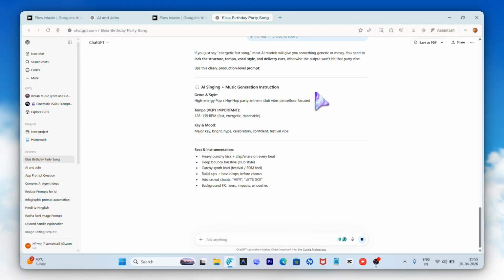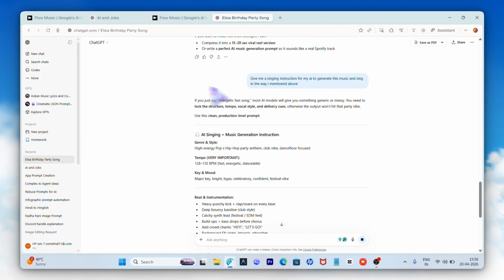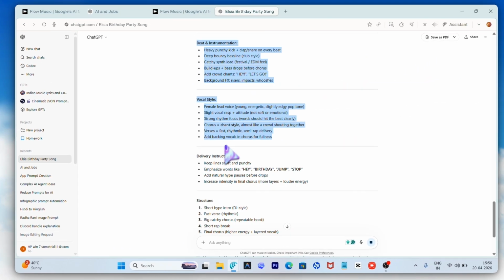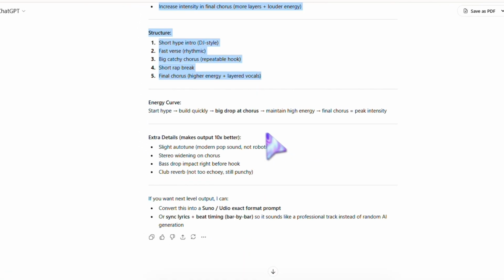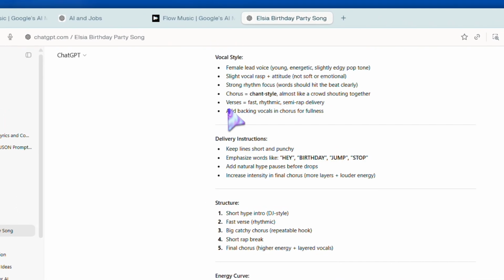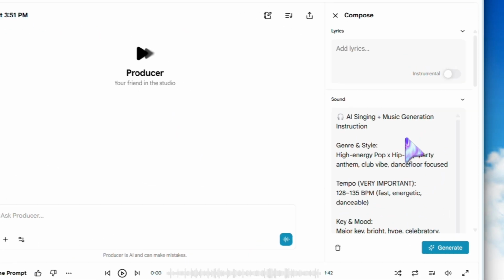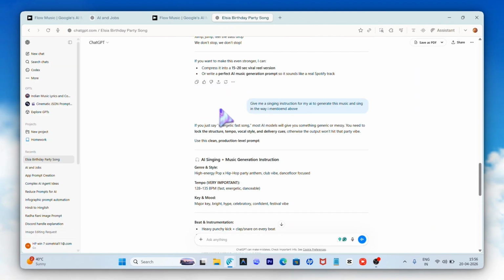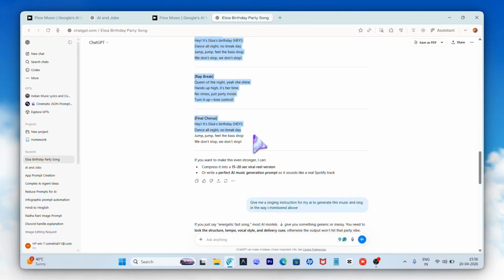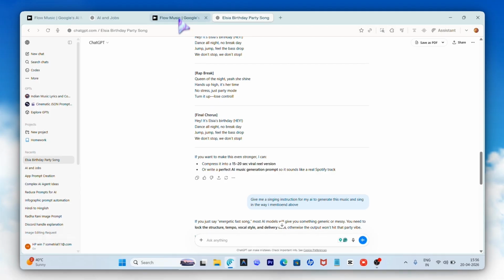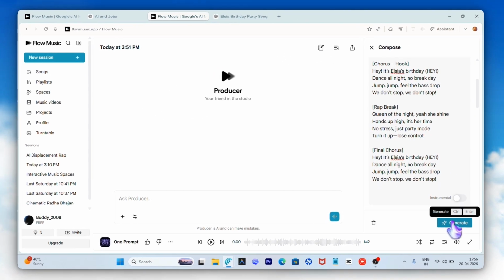So now as you can see, ChatGPT has generated the prompt. So let's copy this. I feel till here it is okay to copy. Just paste your instructions, and in the lyrics tab, we are going to paste our lyrics. And guys, be excited because I feel something crazy is going to be generated. Now just click on the generate option.